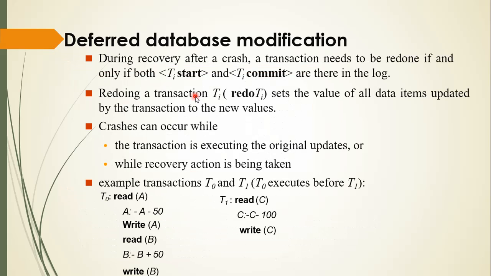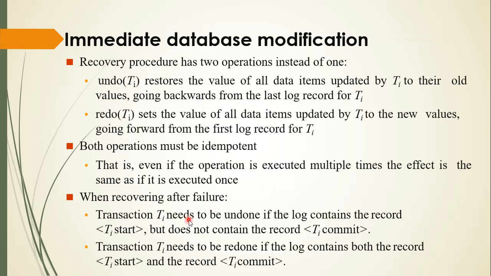So what happened, see here: transaction Ti needs to be undone if the log contains the record Ti start but does not contain the Ti commit. So if we have a Ti start and we don't have a Ti commit, then we have to do undo. And transaction Ti needs to be redone if the log contains both the record Ti start and the record Ti commit. So remember this: undo means we have an uncommitted transaction, and redo we perform when we have a committed transaction. So remember this point properly.